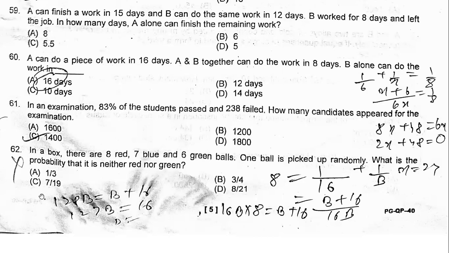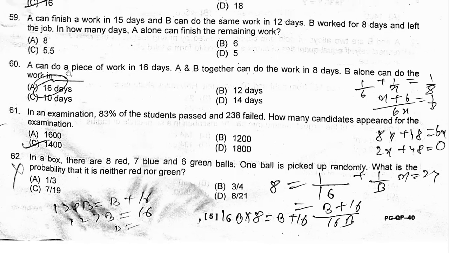Next is probability. Sounds like a difficult topic for many people, but actually very easy. And this one was particularly easy. If you see the 2019 question paper, some people said it was a tough problem, but I don't have that question paper right now. Otherwise, I would have made a video on that one also or taught it live right now. But anyways, in a box there are some balls given. 8 are red, 7 are blue, 6 are green.